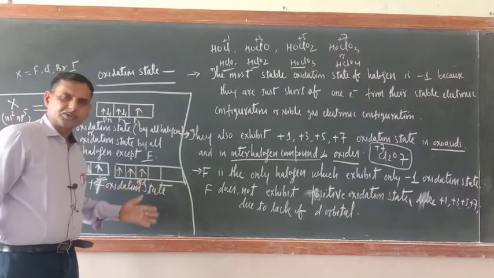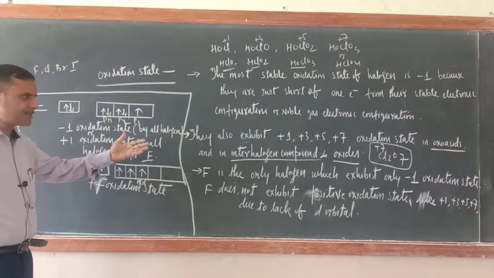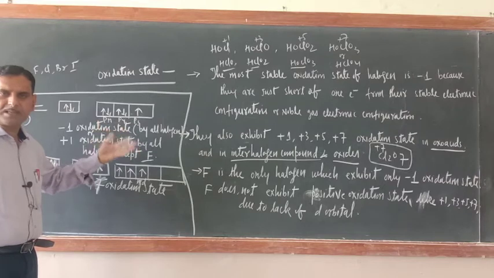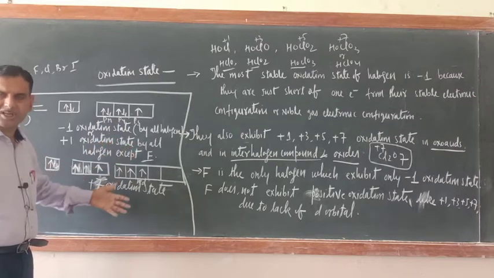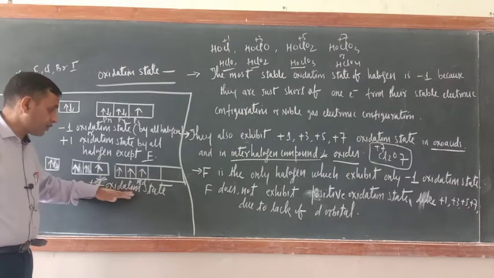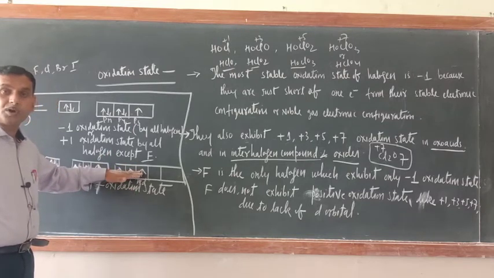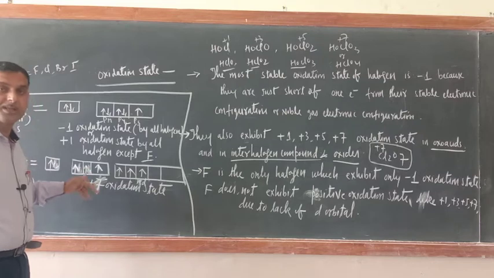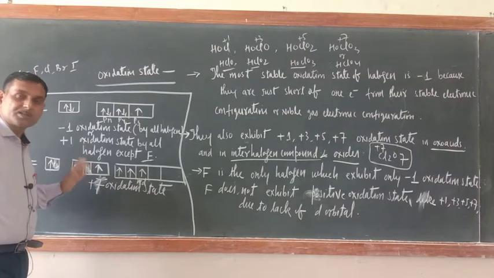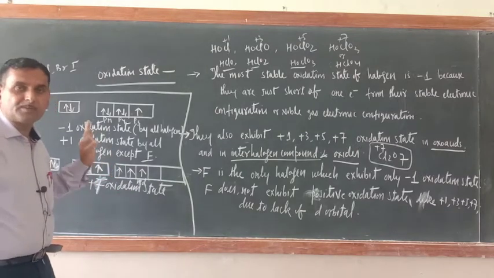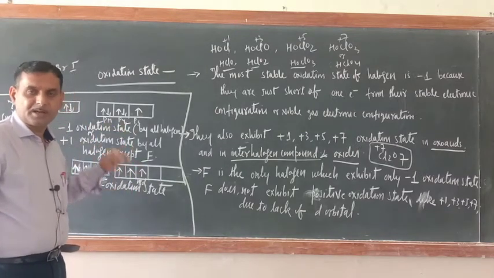So just try to understand. Here I have explained how halogens exhibit +1, +3, +5, +7 oxidation states. They exhibit these because of the availability of vacant d orbital. Had this vacant d orbital not been there, they could not have shown these oxidation states. So their positive oxidation state is because of the availability of vacant d orbital.